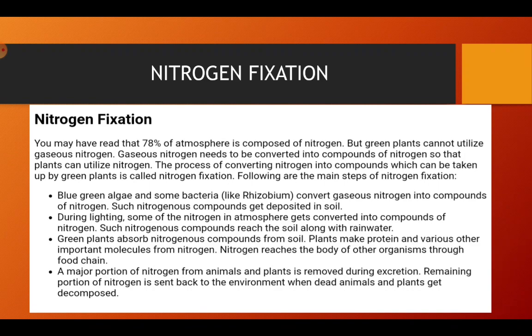A major portion of nitrogen from animals and plants is removed during excretion also. The excreta is very rich in nitrogen, and the remaining portion of nitrogen is sent back to the environment when dead animals and plants get decomposed. So these excreta and the dead bodies of plants and animals contain much nitrogen, which decomposes, and the nitrogen compounds and minerals are given back to the soil so that plants can utilize them.